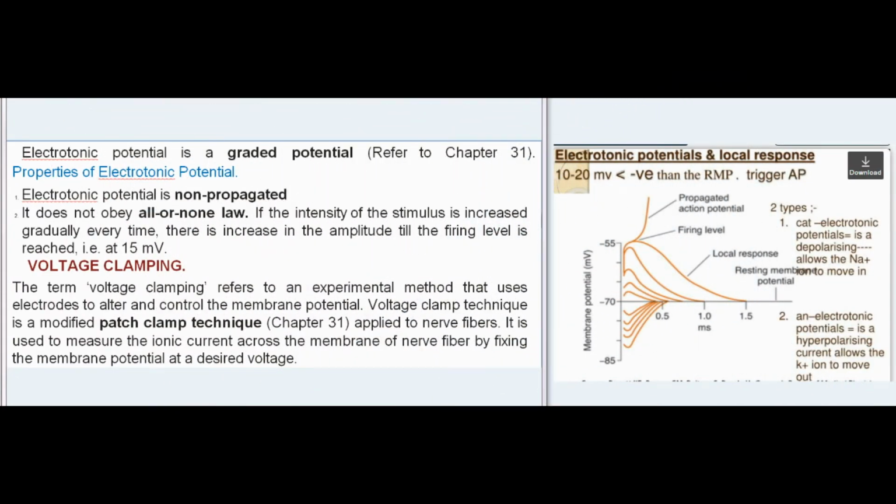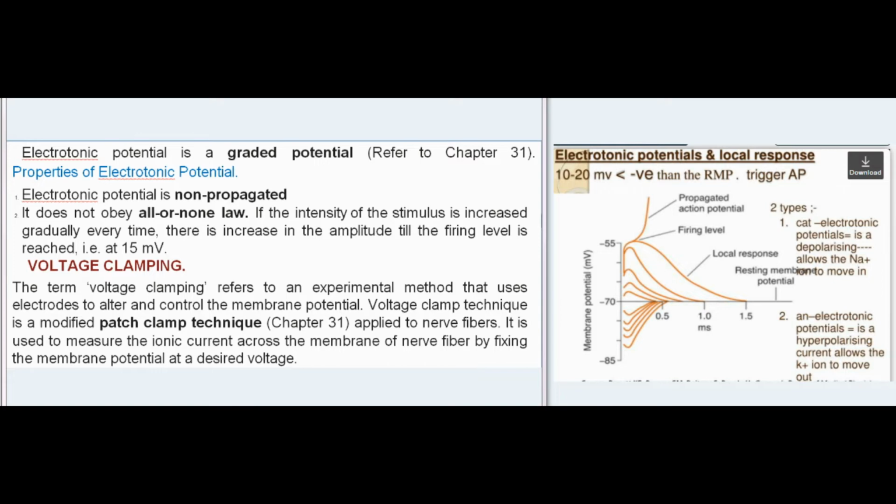Electrotonic potential is a graded potential, refer to Chapter 31. Properties of electrotonic potential. Electrotonic potential is non-propagated. It does not obey all or none law. If the intensity of the stimulus is increased gradually every time, there is increase in the amplitude till the firing level is reached, i.e. at 15 mV.